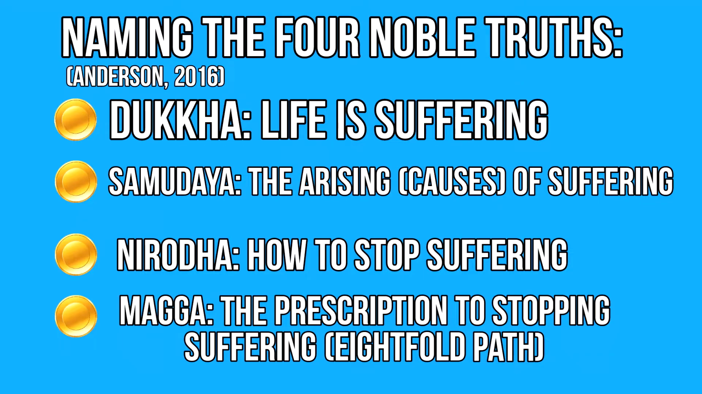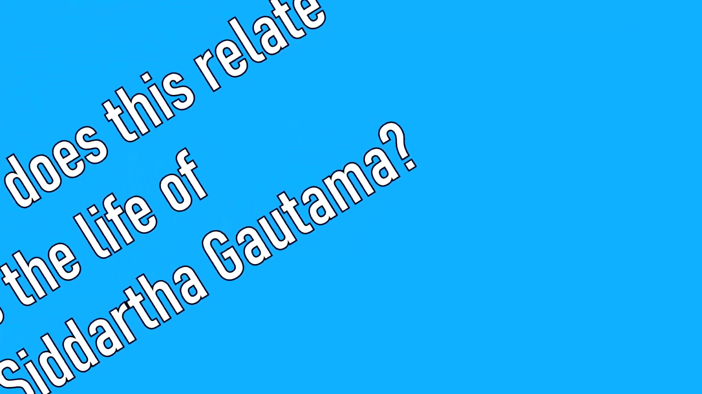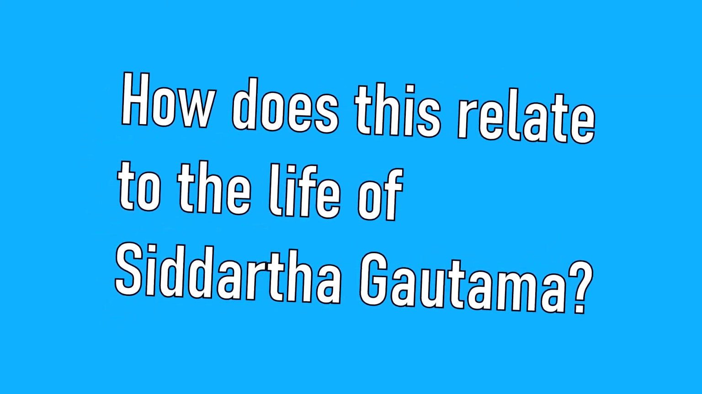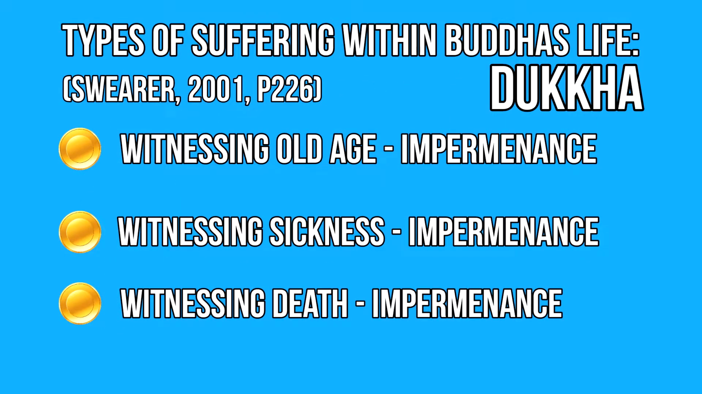The question now remains, how does this relate to Buddha's life? There are 3 different types of suffering which we can find when Siddhartha Gautama left the palace. This can be found within the first 3 sights that he witnessed: an old man, a sick man and a dead man, as this highlights life's impermanence. Therefore, we already have 3 different types of suffering to use within the AQA paper.